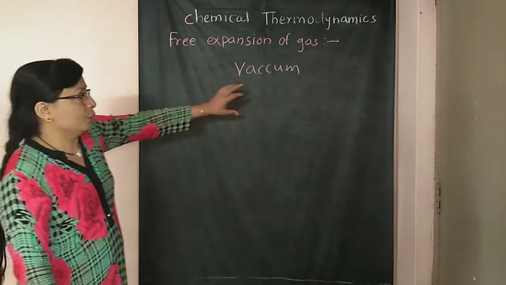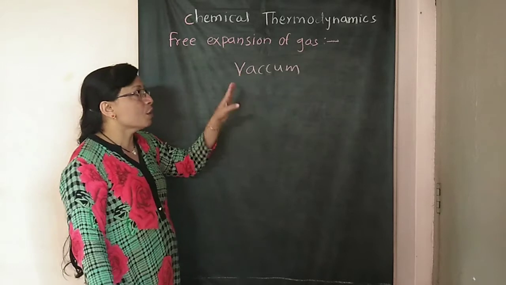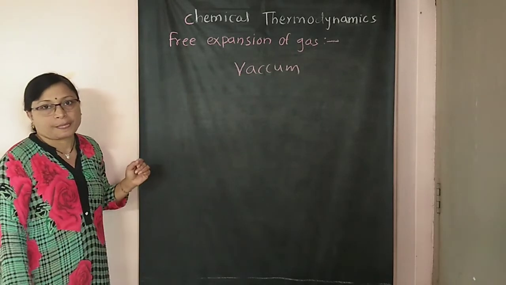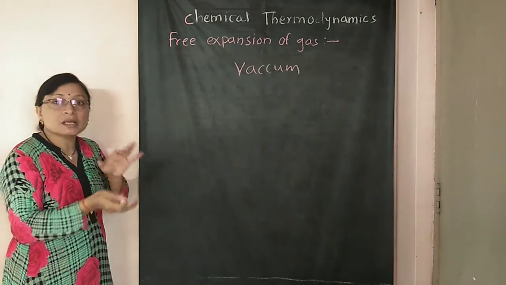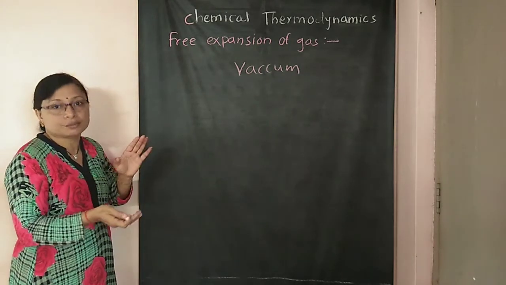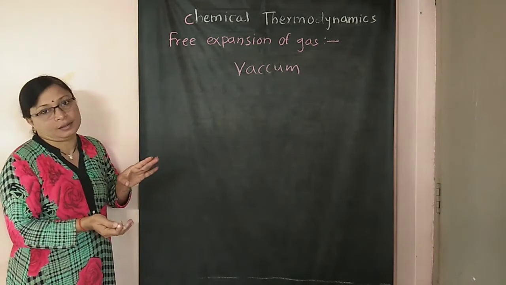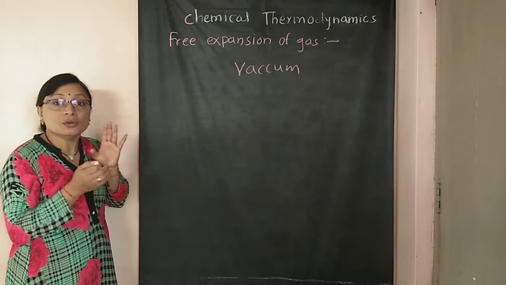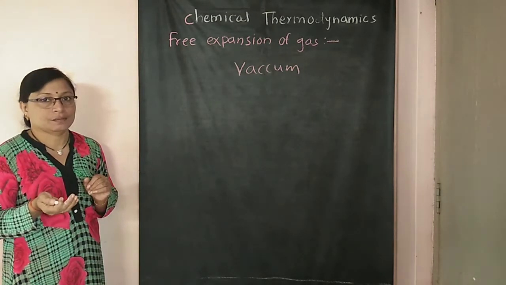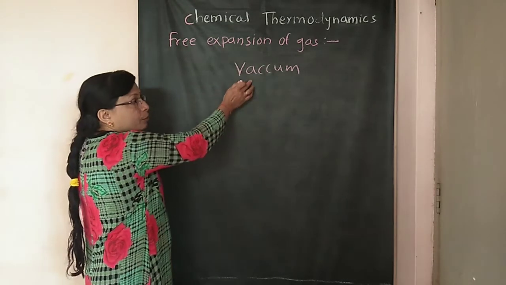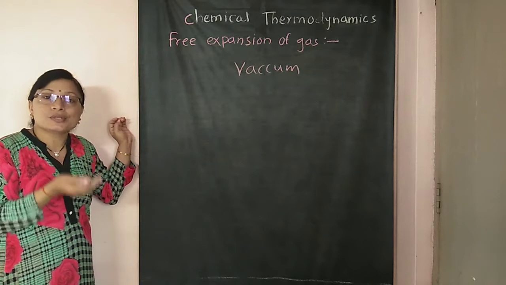So first we know that in a vacuum there is no opposing force. There will be an increase in volume. There will be a value of delta V, but there will be no external opposing force. In a vacuum, there is no external opposing force.